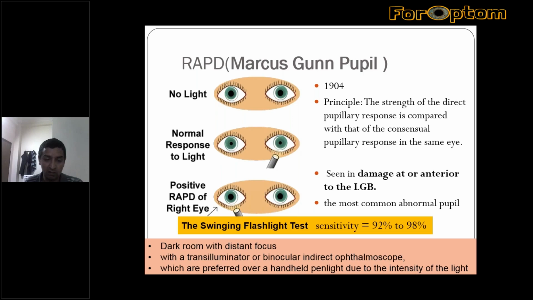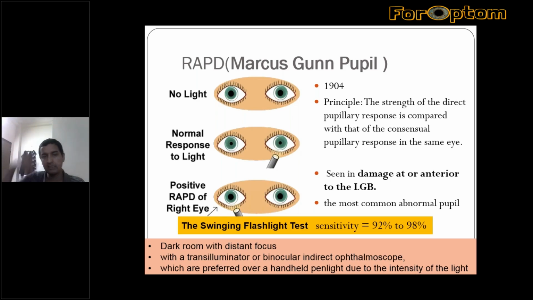Secondly, a transilluminator or a binocular indirect ophthalmoscope is the ideal instrument to check relative afferent pupillary defect, but generally, due to its diffuseness and being difficult to carry and handle, we use a pen light. The only defect of a pen torch or pen light is that its intensity is less than that of an indirect ophthalmoscope.